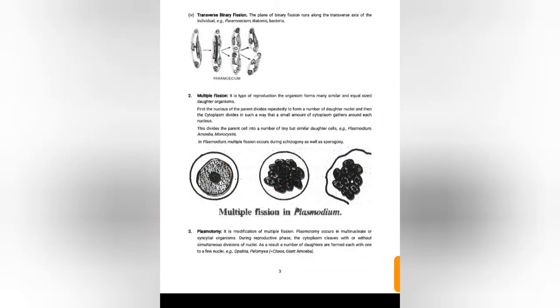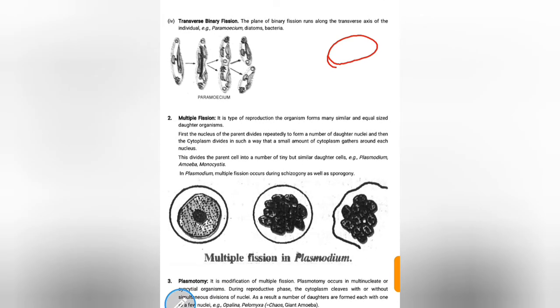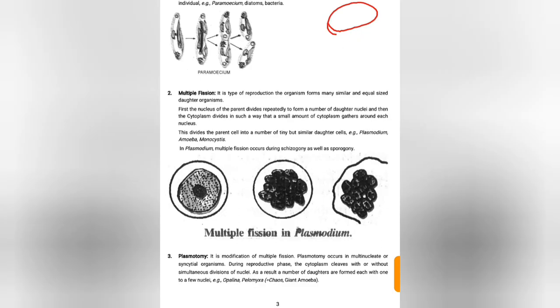Next is transverse binary fission. The plane of binary fission runs along the transverse axis of an individual. Examples are Paramecium, diatoms, and bacteria. Here is the example of Paramecium, the diagram is given.